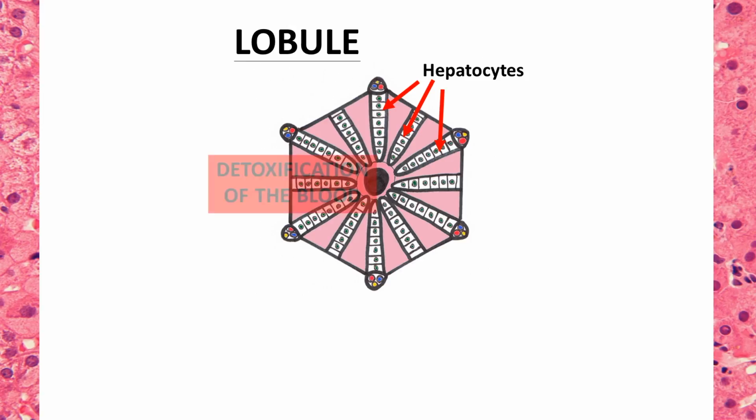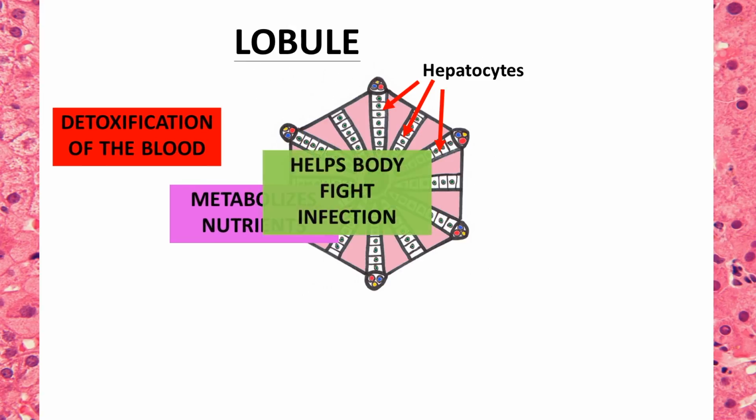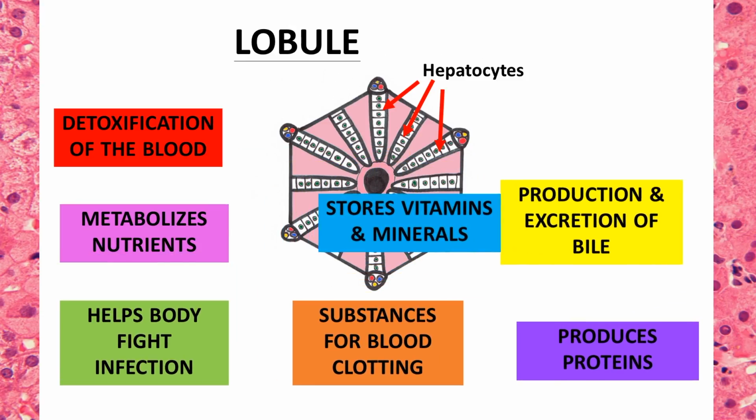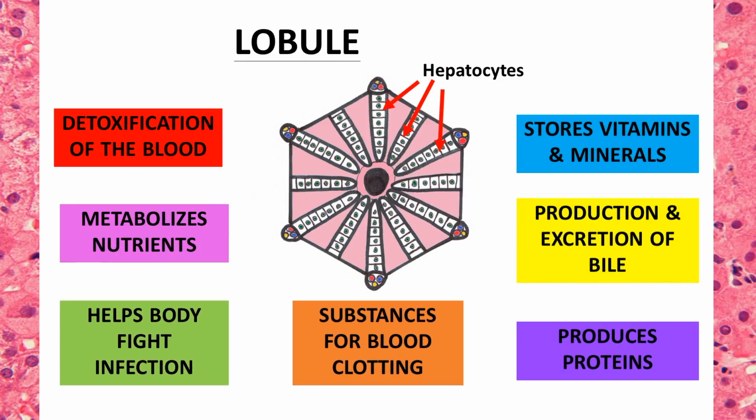Some very important functions they perform include the detoxification of the blood and the production of bile, which is created by combining the bilirubin pigment from red blood cell degeneration with bile salts.